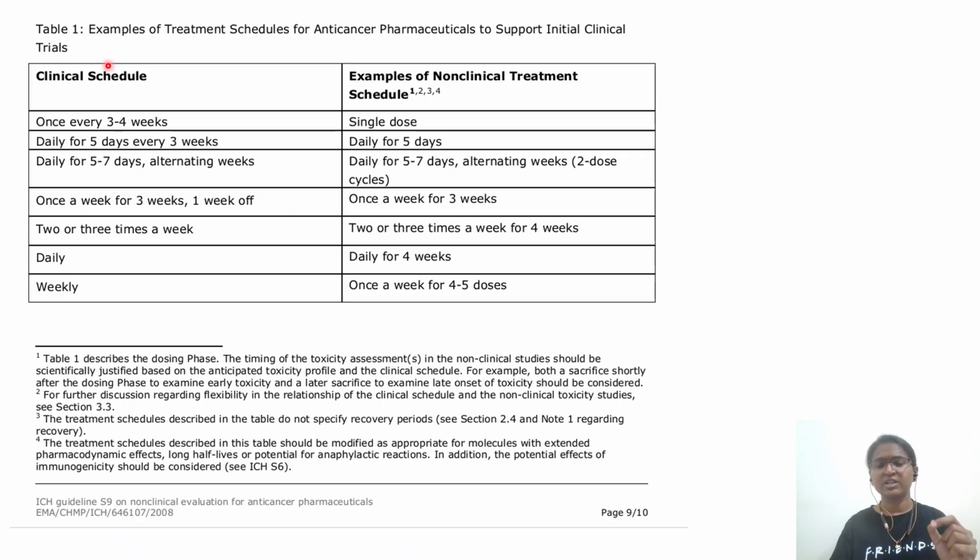So please go through Table 1, which is given in the ICH S9 guideline. It will give you very clear examples. For example, if the particular anti-cancer investigational drug is used once every 3 to 4 weeks.